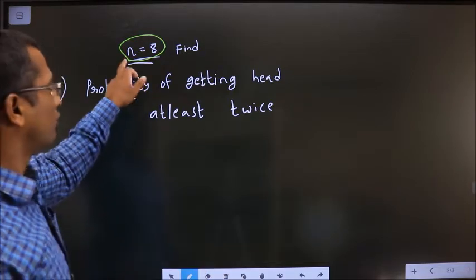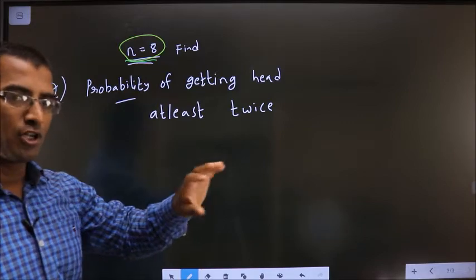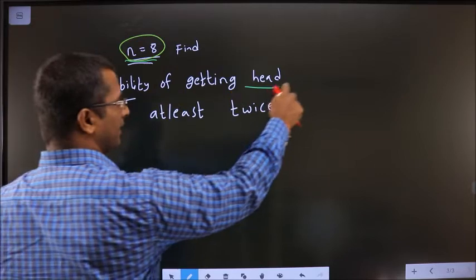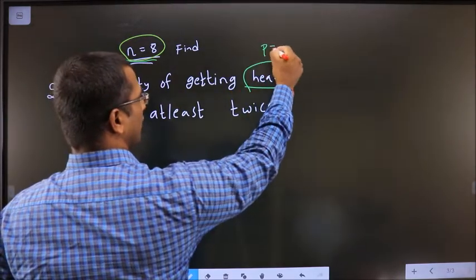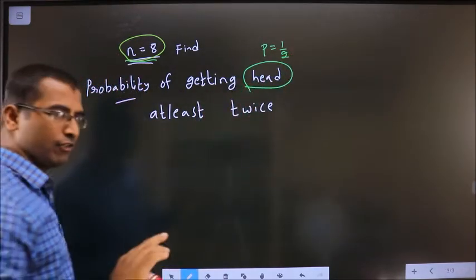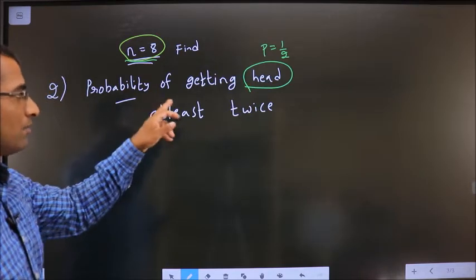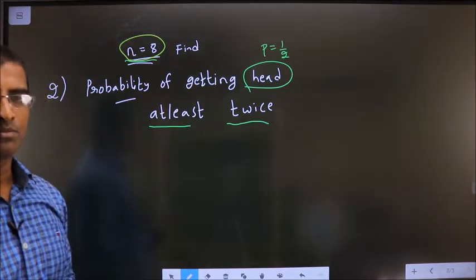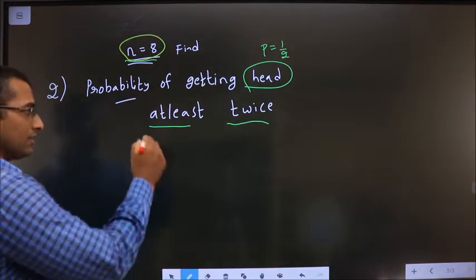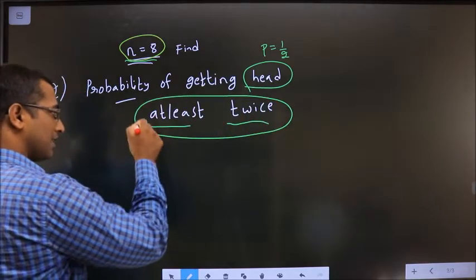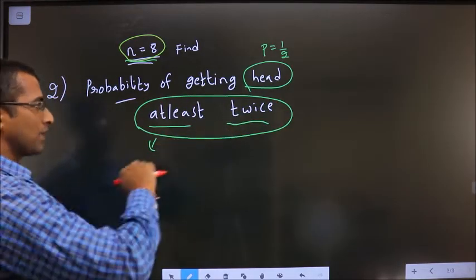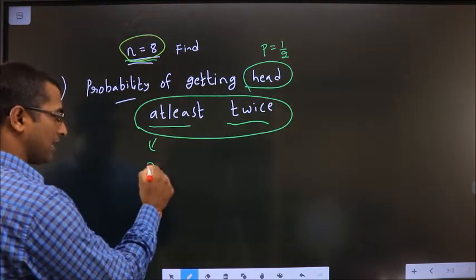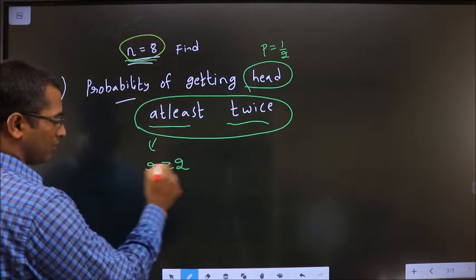Understand. Coin is tossed 8 times, so n equal to 8. Find probability of getting head. So p value has to be 1 by 2. No confusion in that. Probability of getting head at least twice. So the equation satisfying this condition, in English form, will be r greater than or equal to 2.